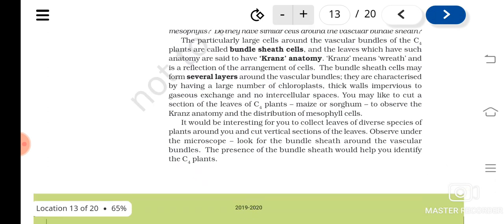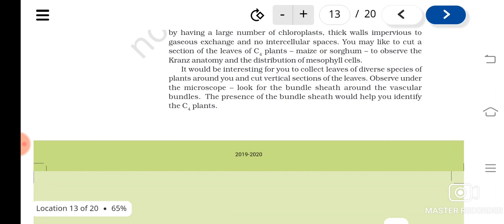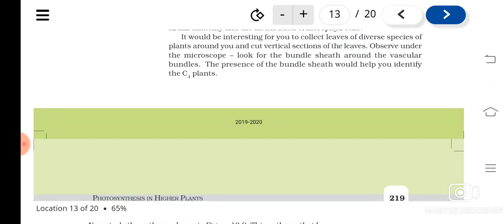So these are the special features of the bundle sheath cells, which is what Kranz anatomy shows. Examples for C4 plants are sorghum, maize, etc. So what is Kranz anatomy? C4 plants show a special kind of anatomy in which the vascular bundles are surrounded by a number of layers of cells, giving a wreath-like appearance.